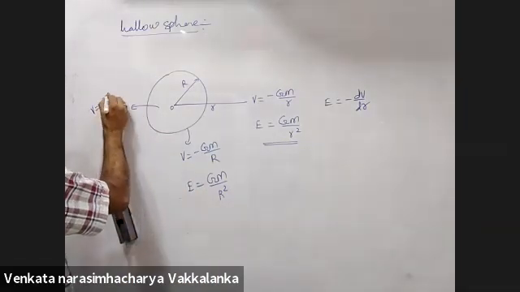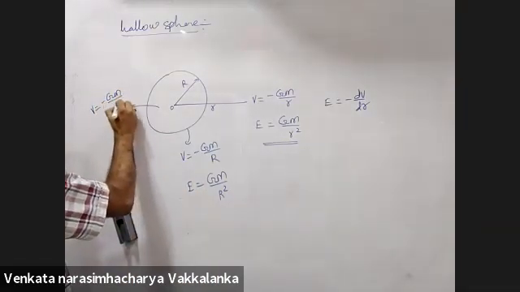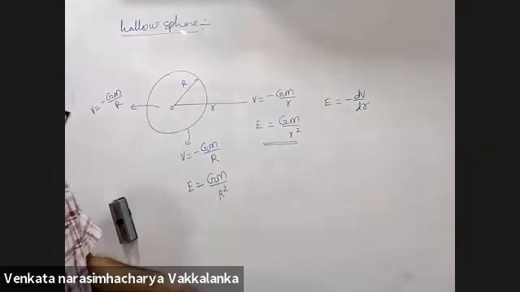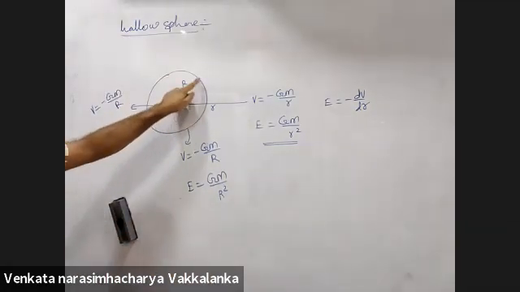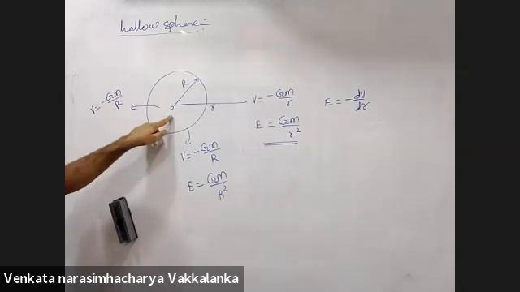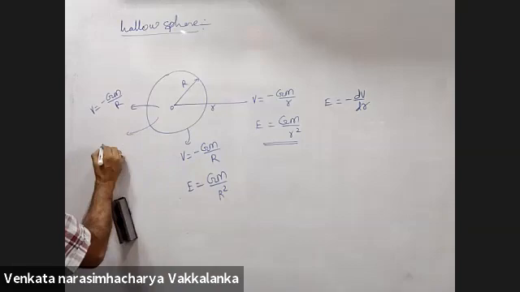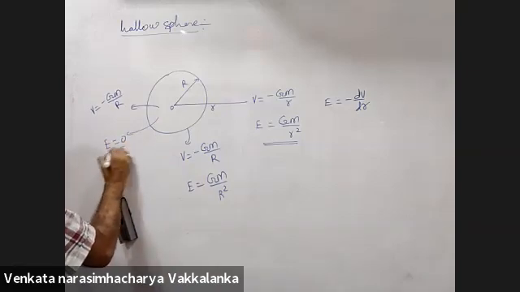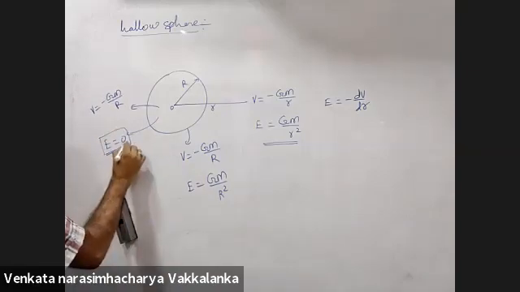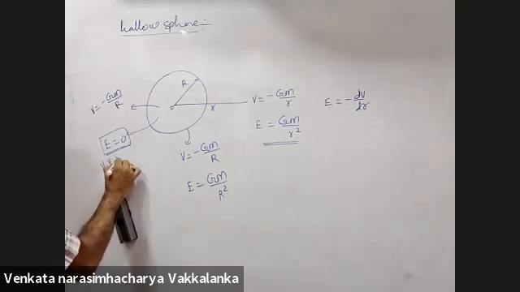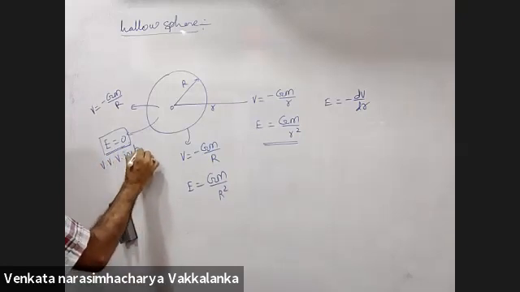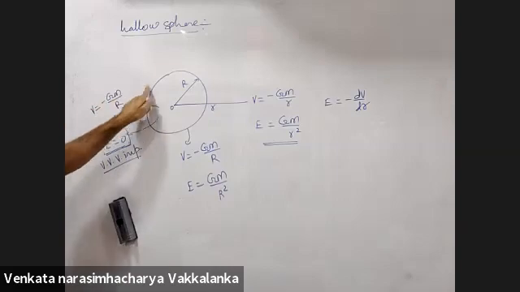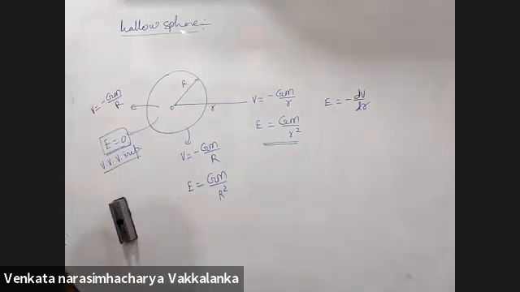Inside, potential is minus GM by capital R. You derive this. Whatever is the potential on the surface, everywhere inside potential is the same. If potential is constant, what will be the field inside? Zero. Very, very important.